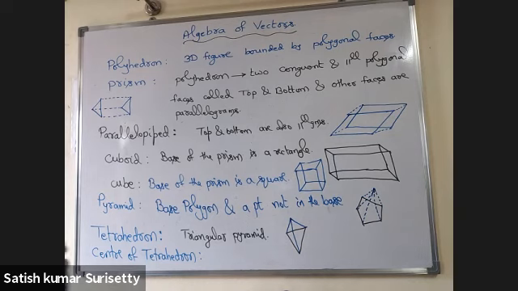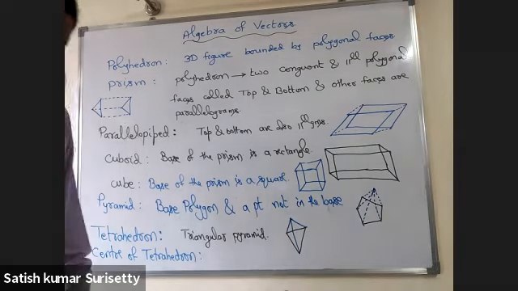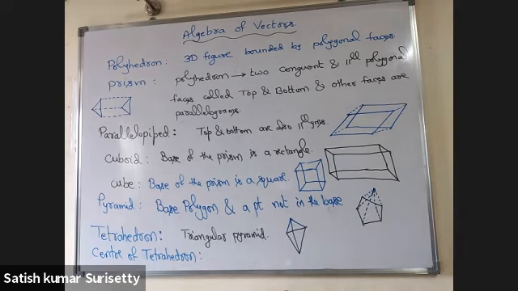The point of concurrence of the line segments joining each vertex to the centroid of the opposite face in a tetrahedron is called the center of the tetrahedron.